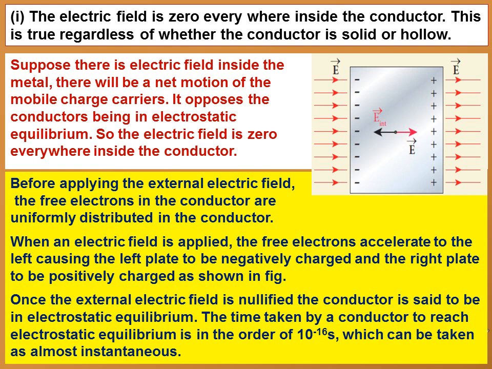Once the external electric field is nullified, the time taken by a conductor to reach electrostatic equilibrium is in the order of 10 to the power minus 16 seconds, which can be taken as almost instantaneous.